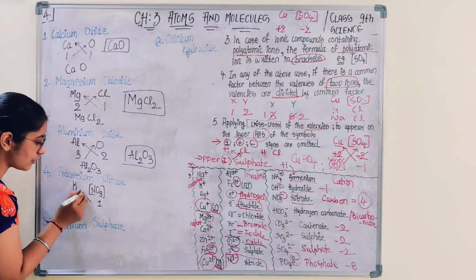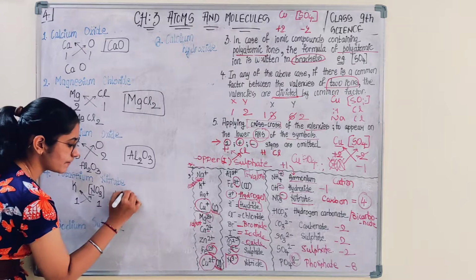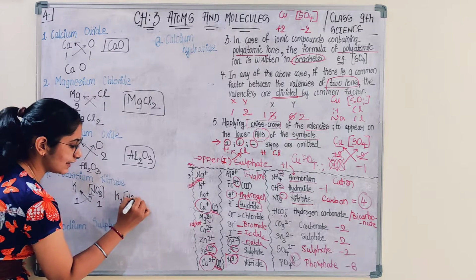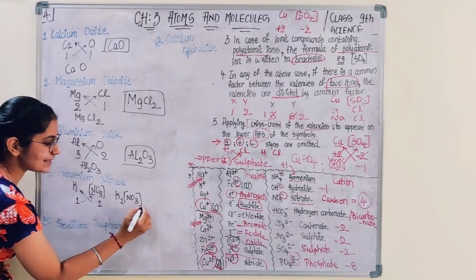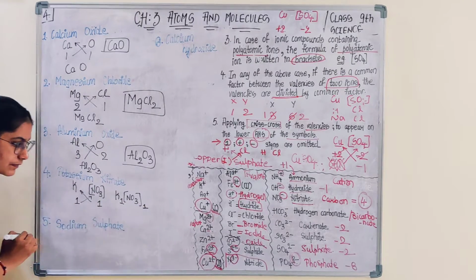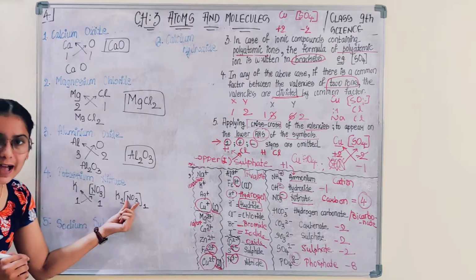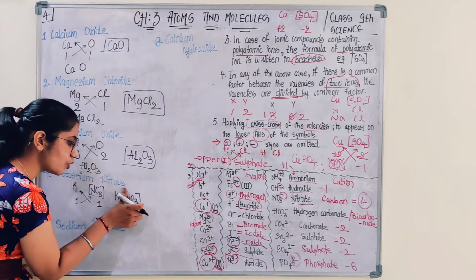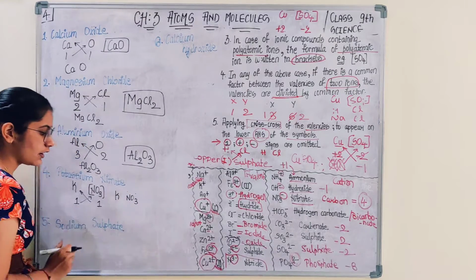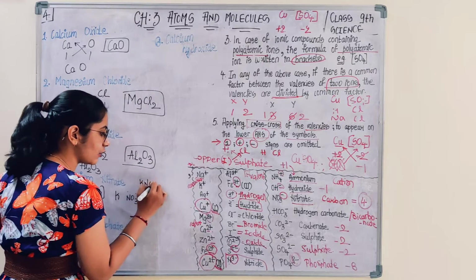If we do crisscross, it is K1 (NO3)1; the number applies to the whole bracket and is placed outside the bracket. Since there is 1 outside the bracket of the polyatomic ion, there is no need to write 1 and no need to put the bracket. So the chemical formula for potassium nitrate is KNO3.